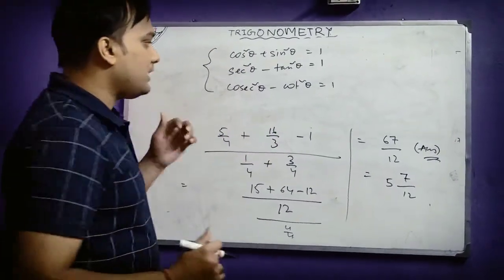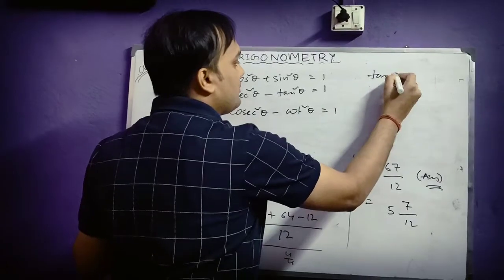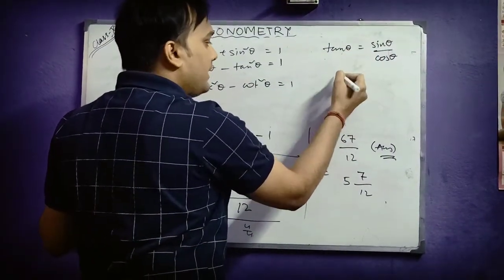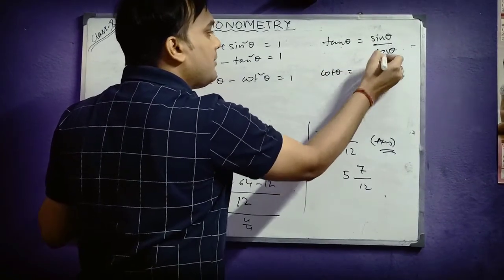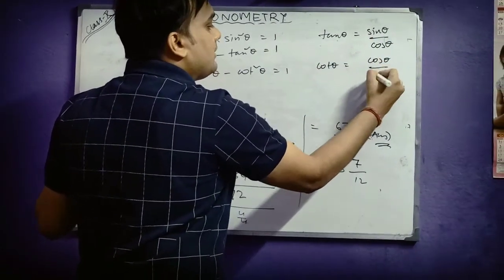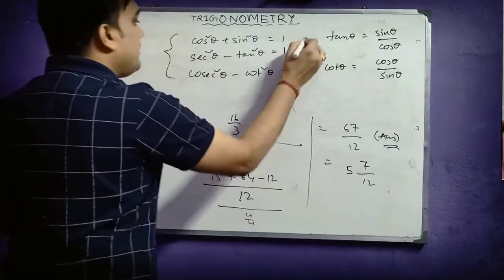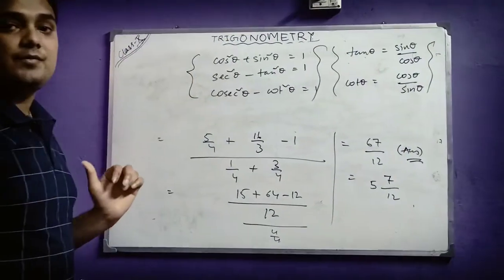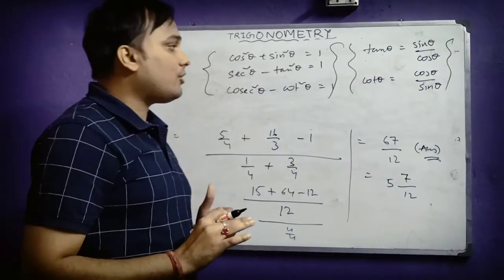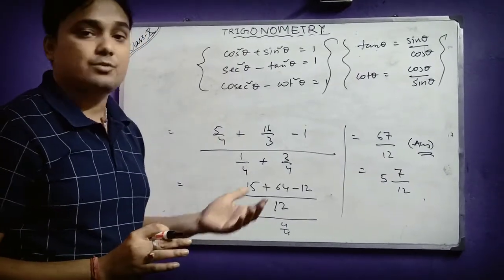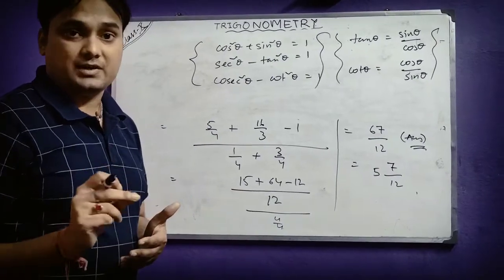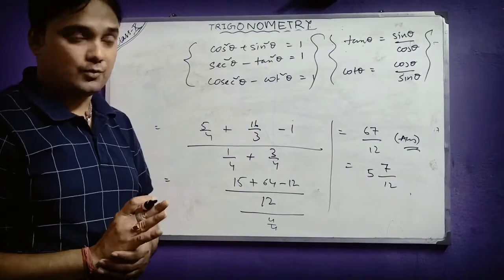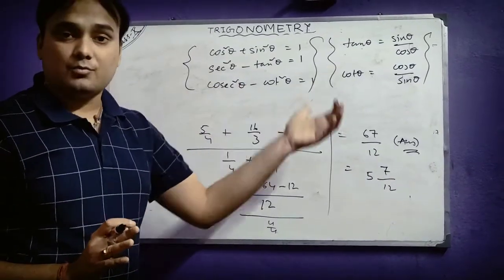There is also one more thing. Tan theta is equal to sine theta by cos theta, and as tan theta's reciprocal is cot theta, cot theta will become cos theta by sin theta. So basically you can say these three and these two will be highly required to solve different identities in trigonometry. It will be required to solve various questions where you will be asked to prove the statements, thereby giving LHS and RHS. Both LHS and RHS you have to prove. So you have to take help of this formula to prove that.